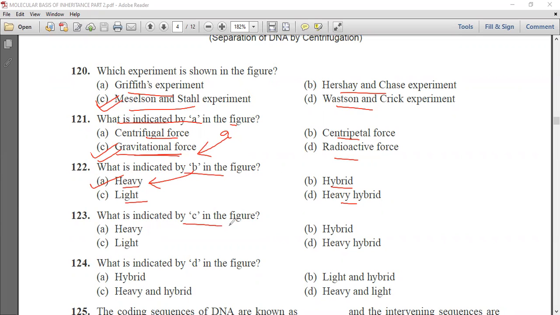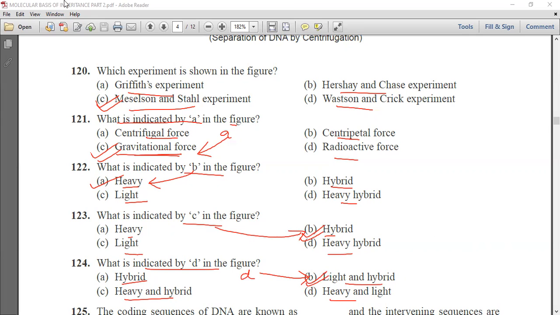What is indicated by C in the figure? Heavy, hybrid, light, or heavy hybrid? This C, it indicates the hybrid band in the figure, that is mixture of both the bands. Next question is, what is indicated by D in the figure? Hybrid, light and hybrid, heavy and hybrid, and heavy and light. So this D, it indicates the light and hybrid band in the figure.